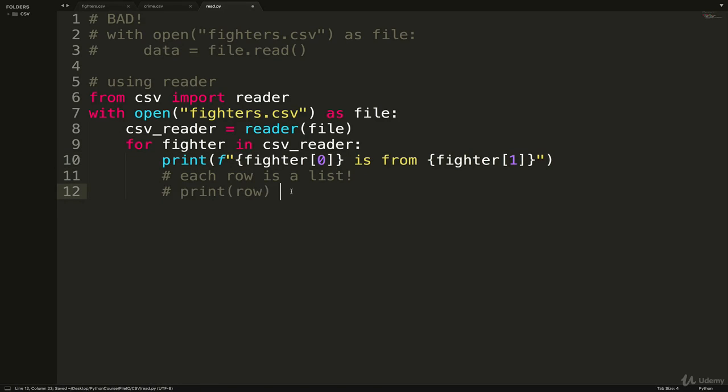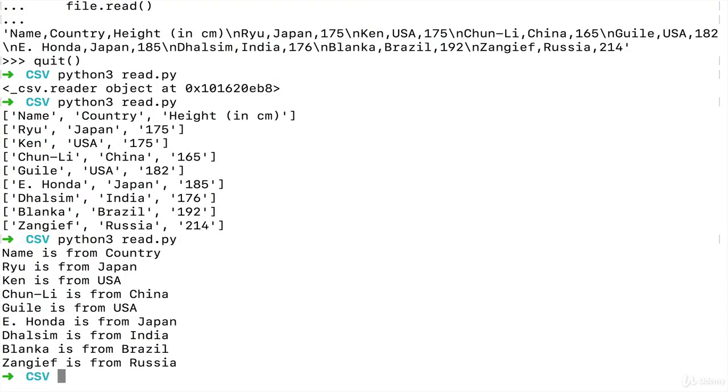And if we run that, we don't need to print the row. And we execute it. This is what we get. Looks good, except we still get this name is from country. We don't want that, most likely. We don't want those headers.